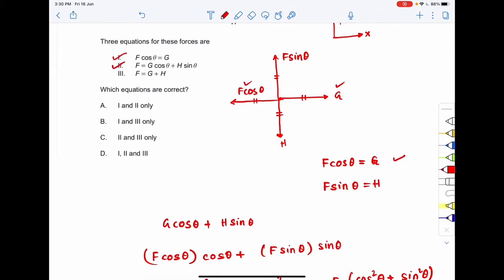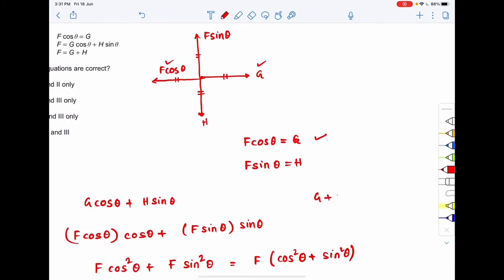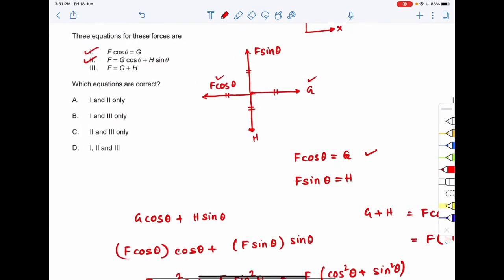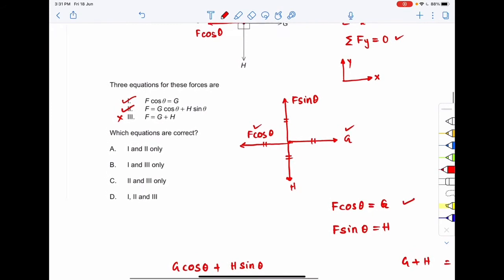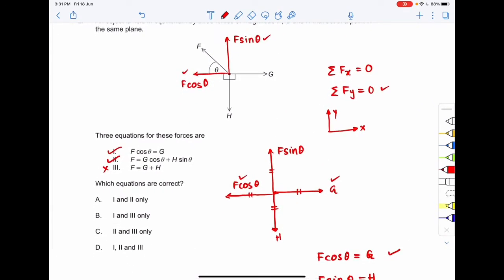Okay, for 3, f equal to g plus h. So g plus h will be equal to f cos theta plus f sin theta, right? If I take f common, this will be equal to f times sin theta plus cos theta. So g plus h is not equal to f, which means the third option is incorrect. So the correct option to question number 2 will be option A, 1 and 2 only.